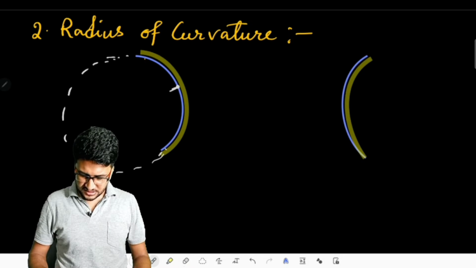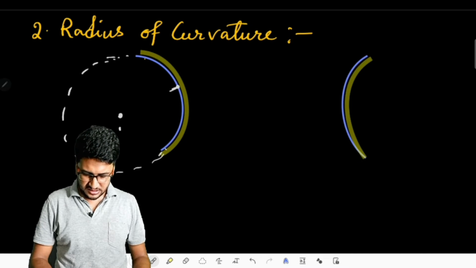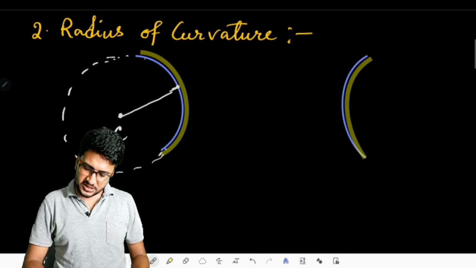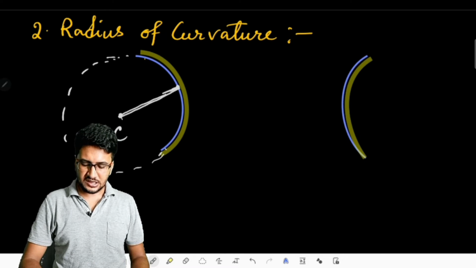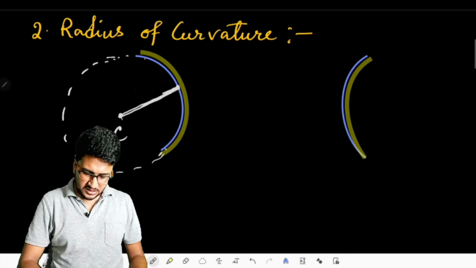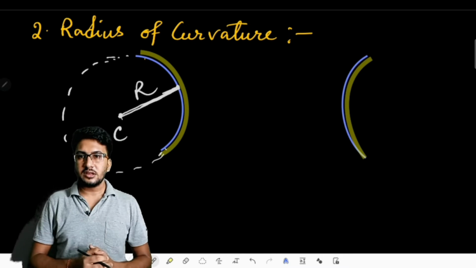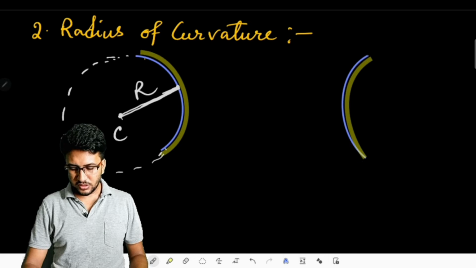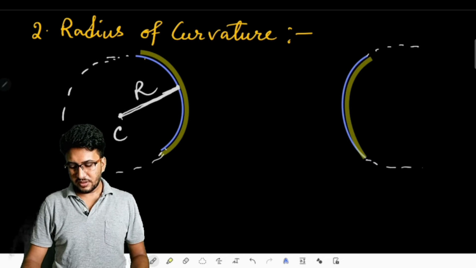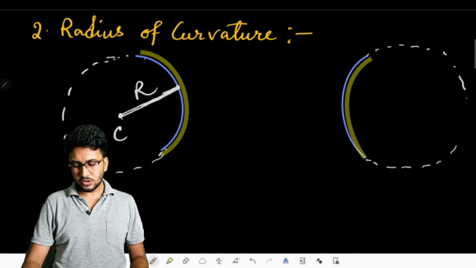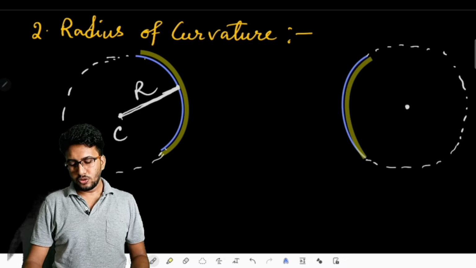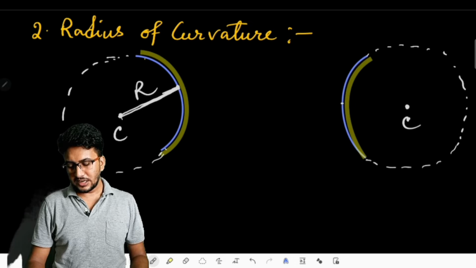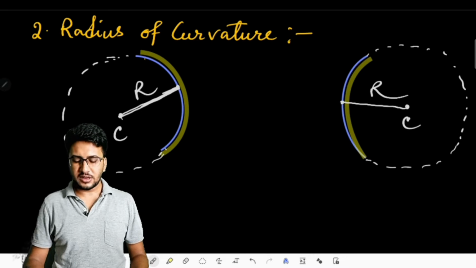The center must exist where? Suppose this is the center. Then the center to the distance on its circumference will be said as the radius of curvature, and that we define as r. So similarly, in case of convex mirror also, that second mirror that we are going to see, this is also a part of a spherical ball whose center is here, and the distance of the center to its circumference can be said as the radius of curvature.